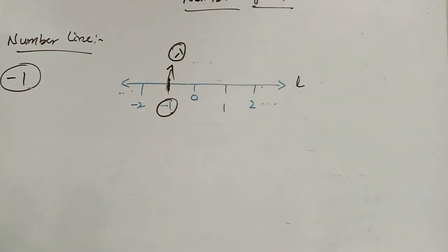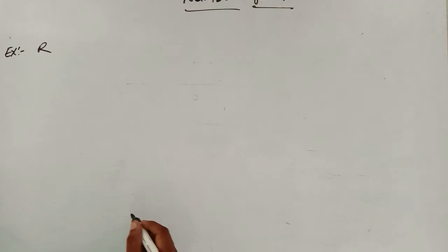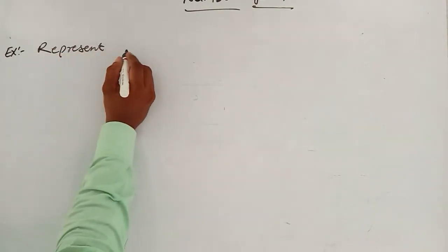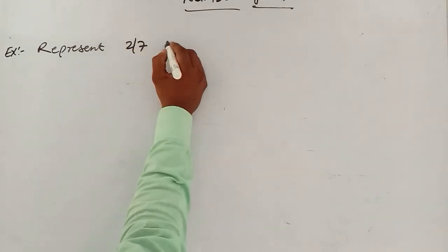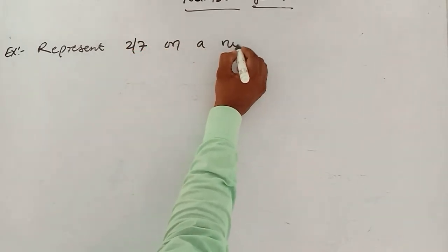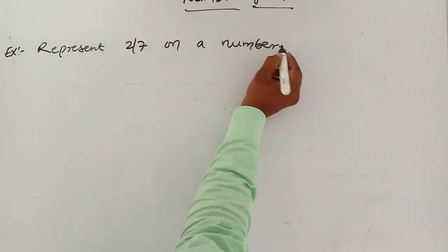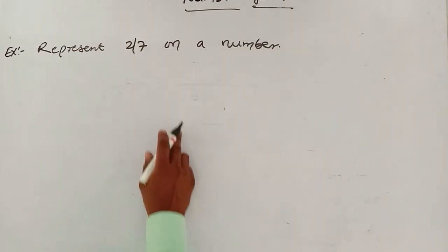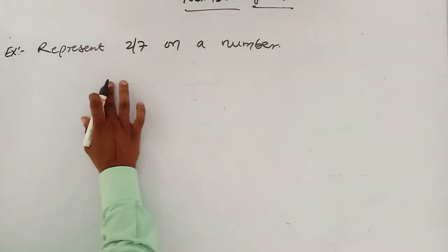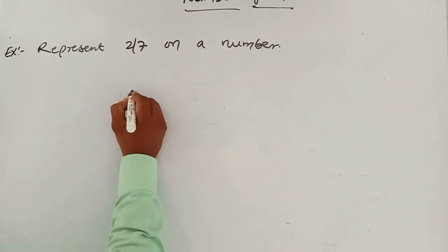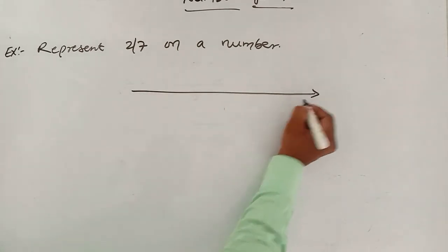Next, I'm going to represent a rational number on a number line. Here I'm taking an example, represent 2/7 on a number line. So here 2/7 is a rational number. What I have to do, first I need to draw a straight line.